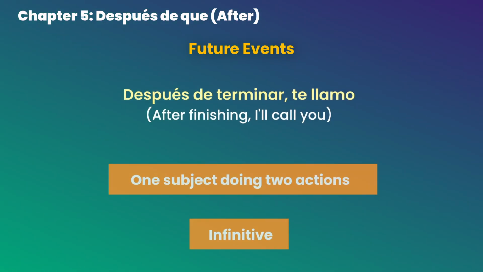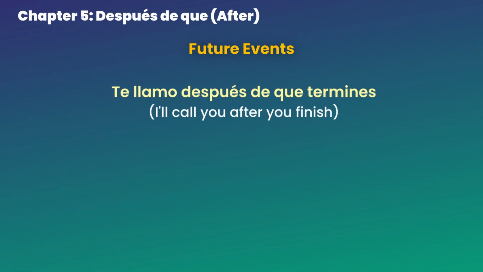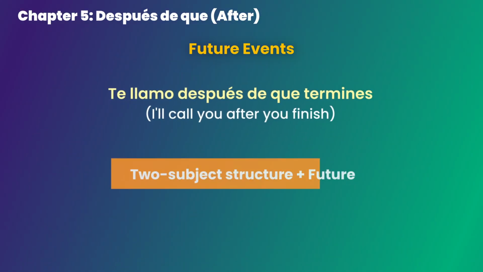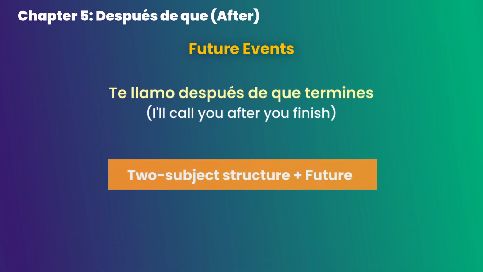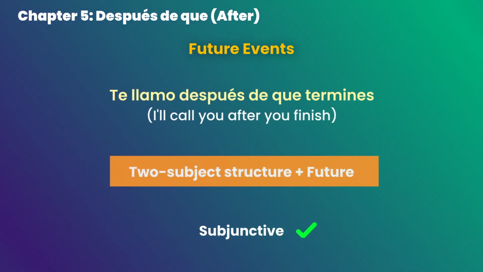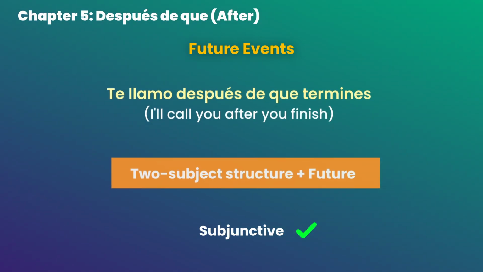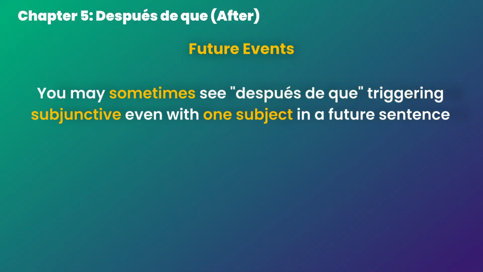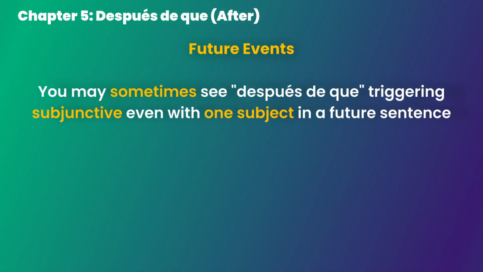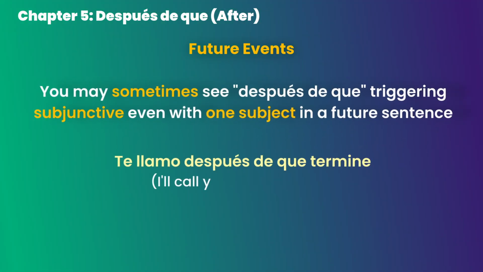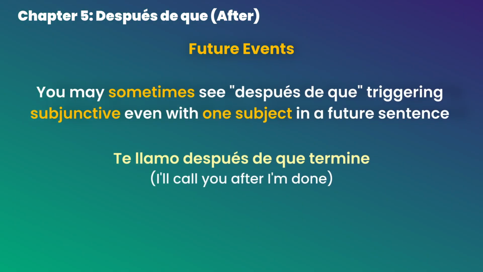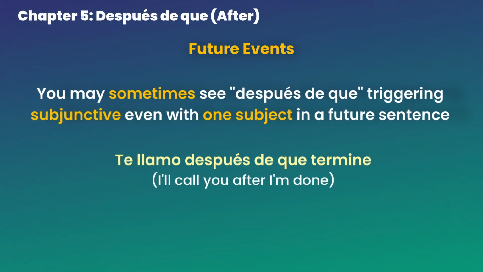Now let's do the same for two subjects. Te llamo después de que termines. I will call you after you finish. A normal two-subject structure in the future, which requires us to use subjunctive, since we don't know when exactly you're gonna finish. Quick heads up before we move on. You may sometimes see después de que triggering subjunctive even with one subject in a future sentence, like this. Te llamo después de que termine. You see, even though here we have the same one subject doing two actions, we still somehow triggered subjunctive.